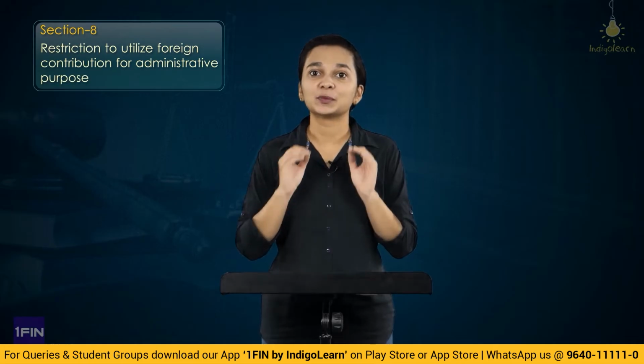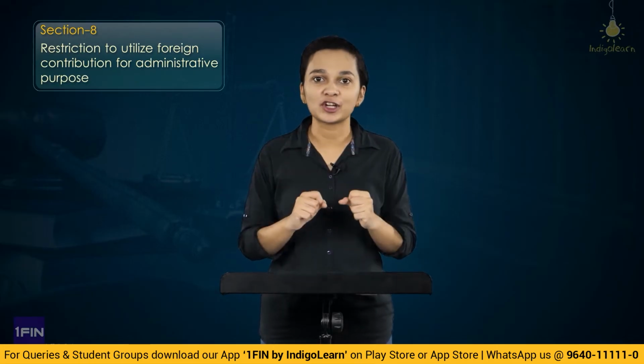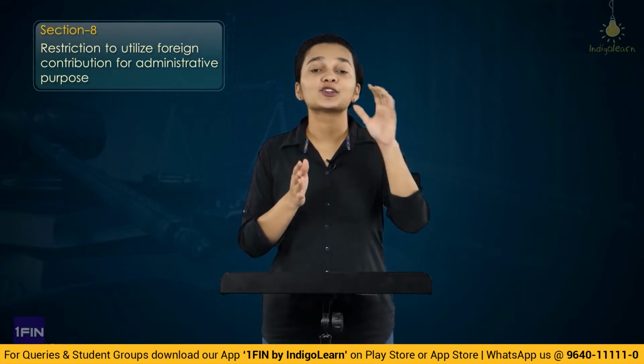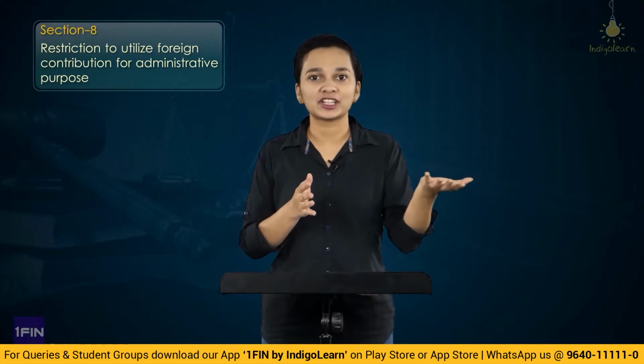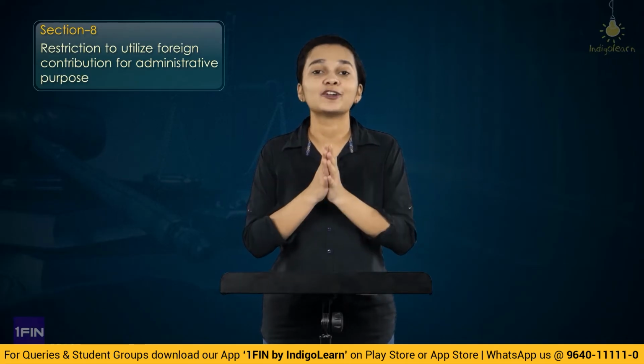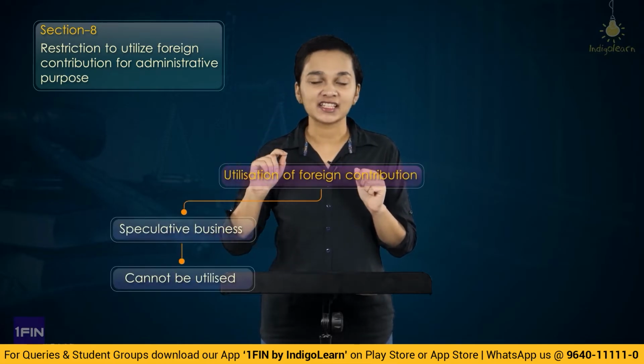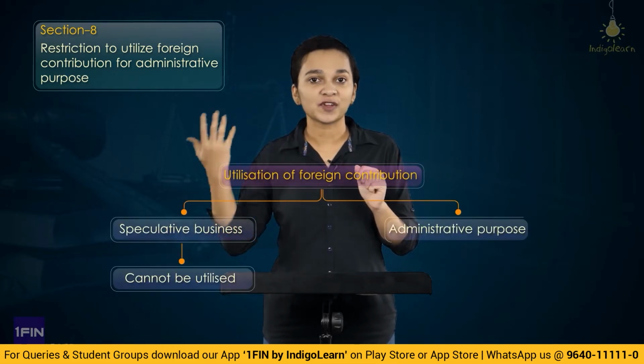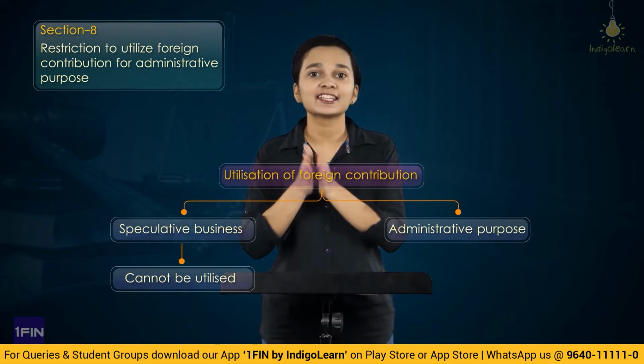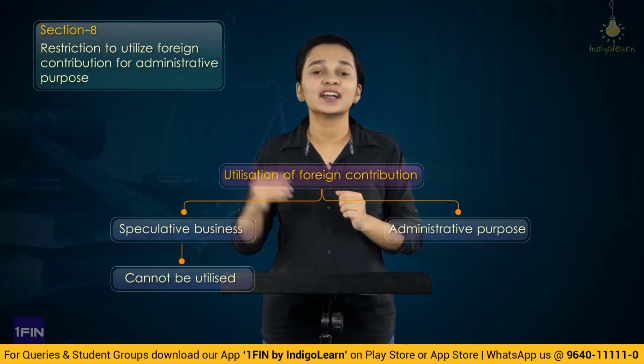Then under section 8, we have understood that any amount of foreign contribution received shall be utilized only and only for the purposes for which it has been received, and not for any other purposes. It cannot be used for speculative activities, and also cannot be used for administrative purpose. But yes, there is a slab rate which comes here.